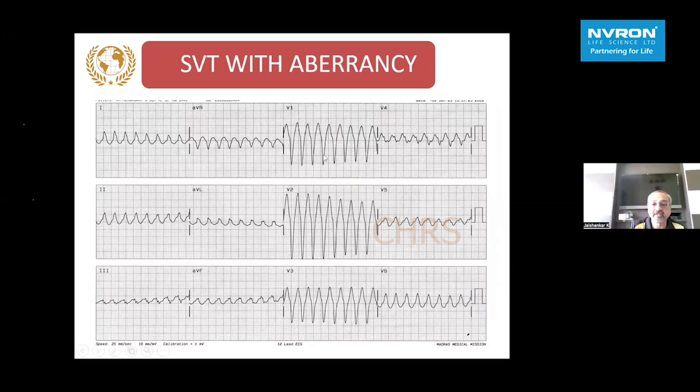We see such sharp inscriptions from the initial part of the S wave to the nadir, hardly less than 70 millisecond, no S wave, lead AVR also predominantly negative, and when we terminate the tachycardia, the axis will be similar to this.